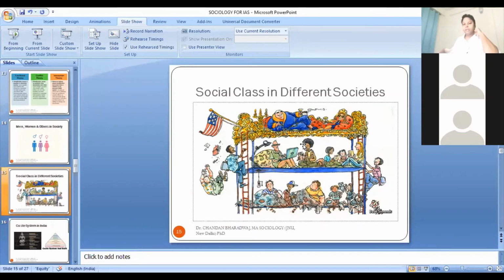In the same way, social class is important. The middle class, the upper class, the lower working class, how they are constituted and how they operate in society, how one group succeeds in maintaining its status quo and its position in society. We have to look at it.